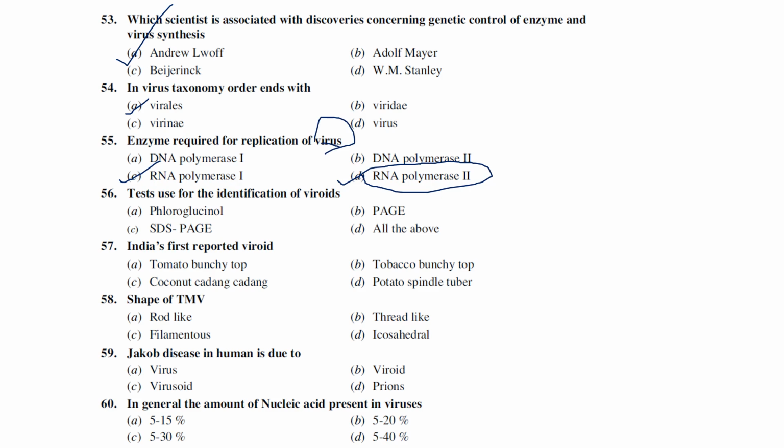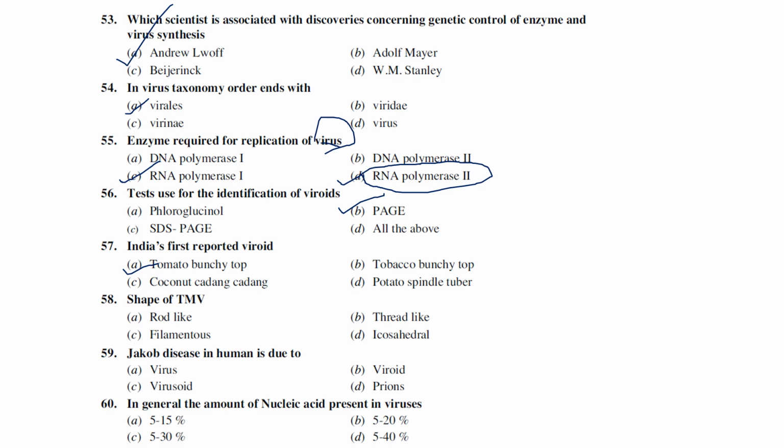Tests used for the identification of viroids: there is a test called PAGE test, polyacrylamide gel electrophoresis, right? This test is generally recommended for the identification of viroids. And India's first reported viroid: what is it? Tomato bunchy top viroid is known to be India's first reported viroid.